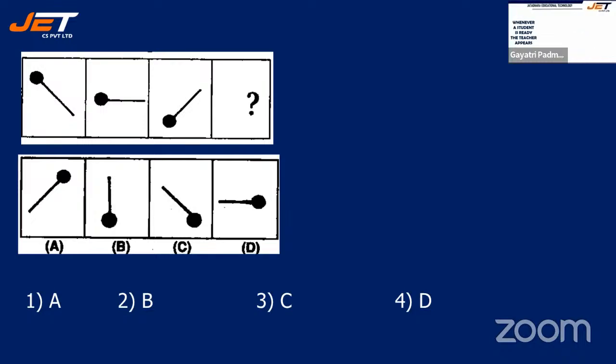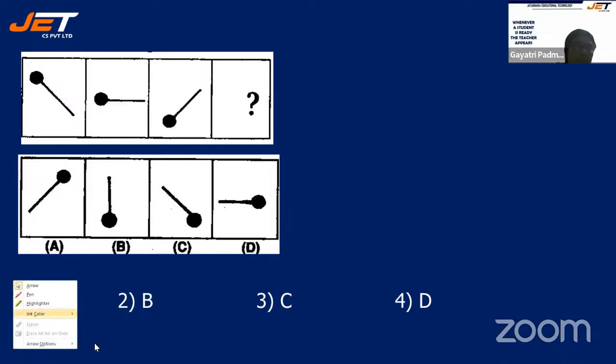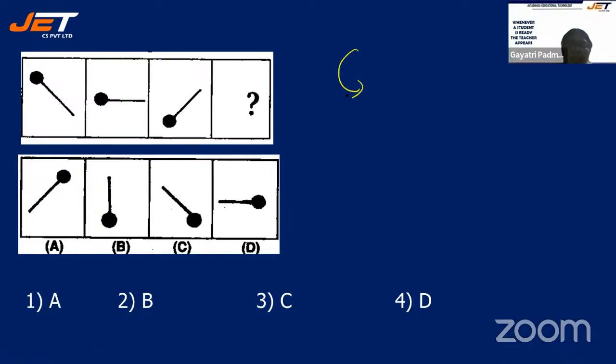Just a second. Let me adjust. Yeah. Your next question, it says, your highlighted circle is towards the upper. So here, what is that we are doing? We are rotating it in the anti-clockwise. See, this is the direction. Okay. So first it was here. Then it is here. In the third one, it is here.